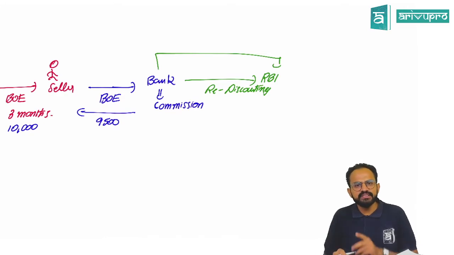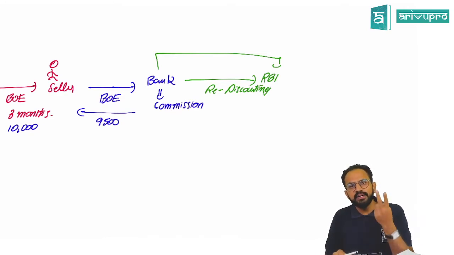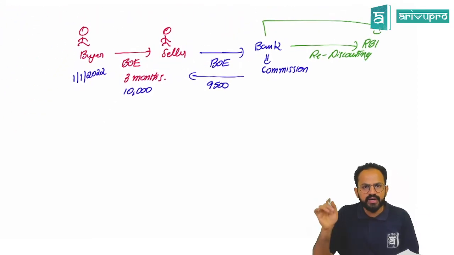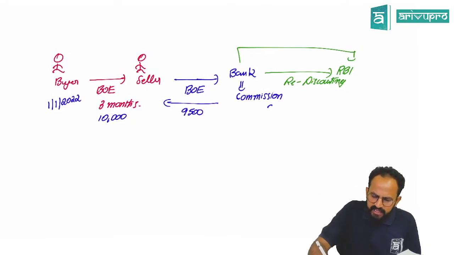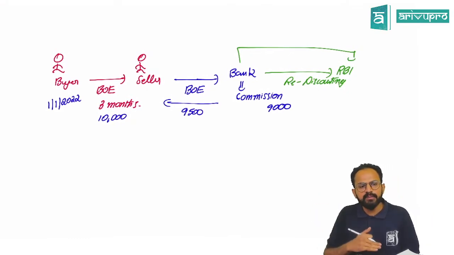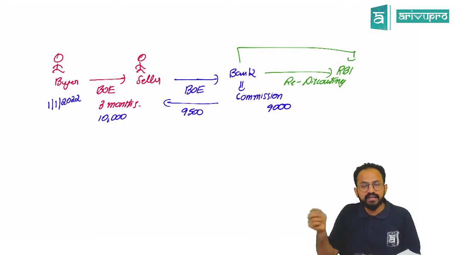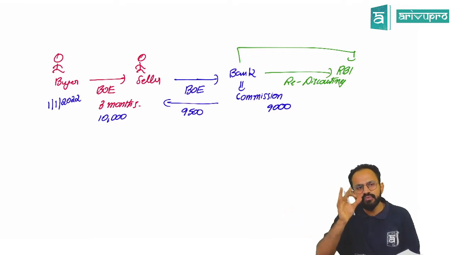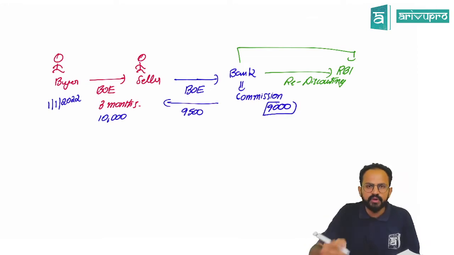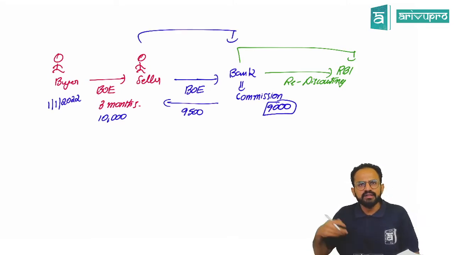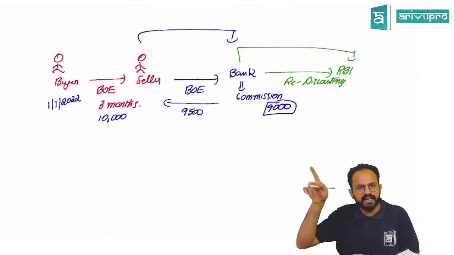Sir, not only this, the discounting or rediscounting can happen in two ways. Sir, how is that? Now see here. This is one way. Now what will the bank get? The bank will get 9,000 rupees. Now the RBI will take its commission. It will not be 500, but I've just given you an example. The bank can earn more. Now the RBI is just charging 500 rupees. But if the bank gives this 9,000 to a borrower, it can earn more. But it cannot say no to its customer also. When the seller comes and gives it to the bank, the seller is the bank's client. So you cannot say no to your client. So it has to oblige, but it can have this option.